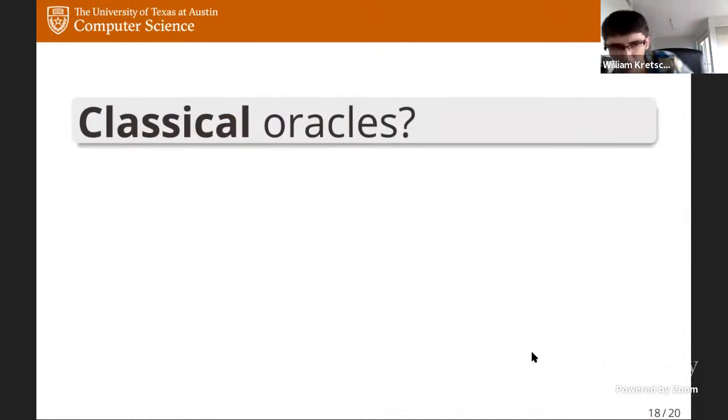We have similar questions where, say, we have an oracle separation between QCMA and QMA. This was proved by Aaronson and Kuperberg in 2007, I think. And it also remains open whether you can prove that oracle separation with a classical oracle. And somehow it seems that very similar issues come up here in the same sorts of constructions. So I'd be very interested to know if you can do this with a classical oracle.